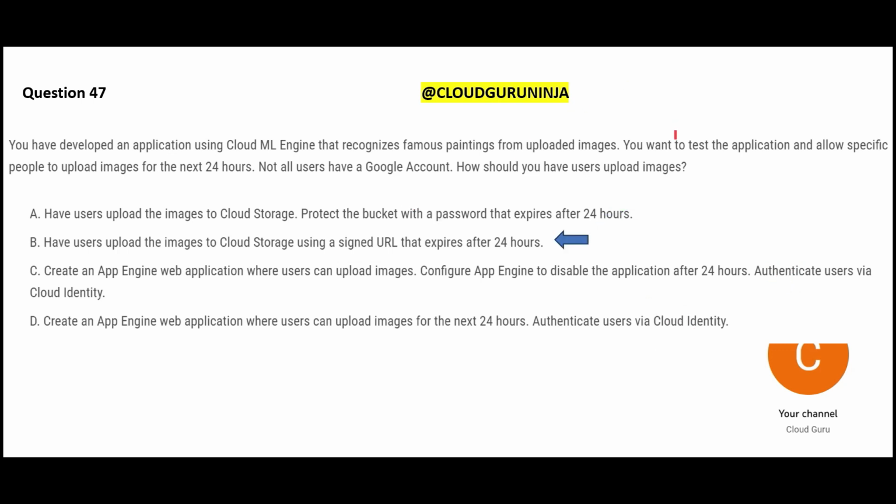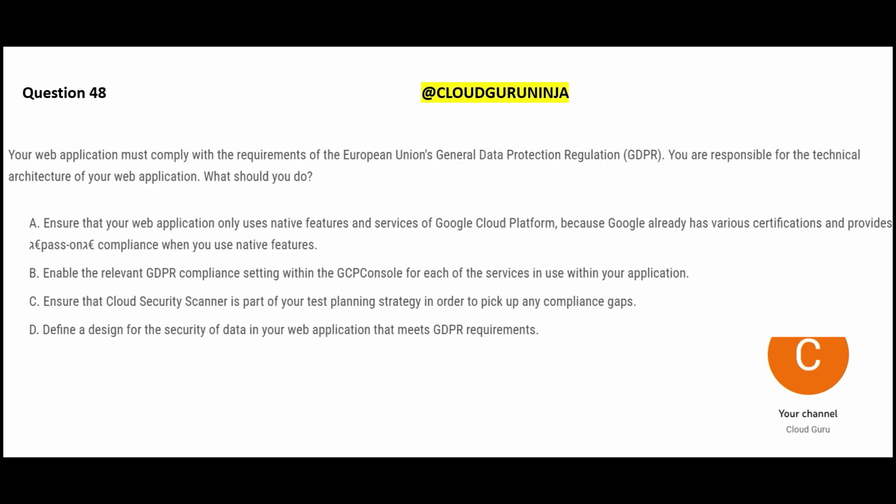So option B is our answer, where the users will upload the images to Cloud Storage using a signed URL that expires in 24 hours. This is a temporary access. Suppose you work for Bank of America and you are an Infosys employee. Infosys will give you only temporary access because you are a vendor. Now let us quickly look at this next question.